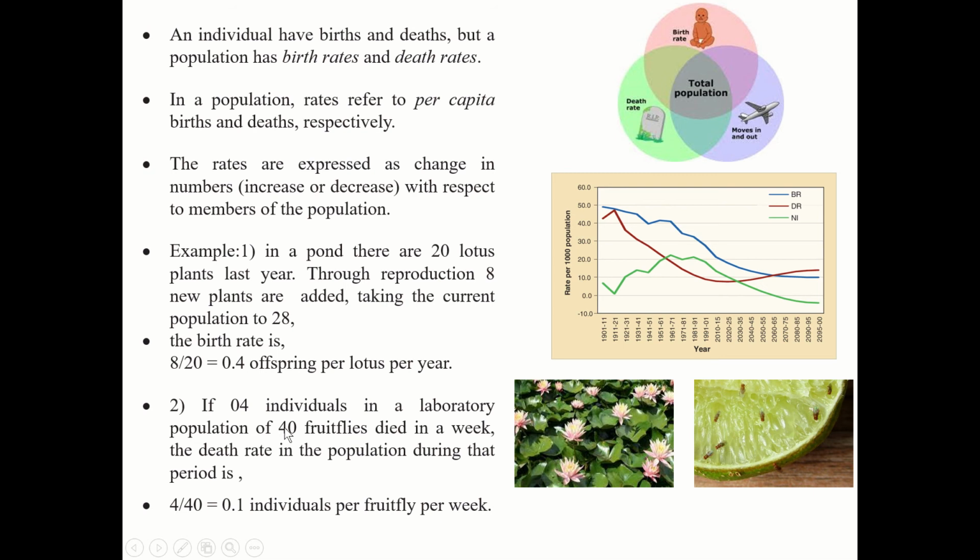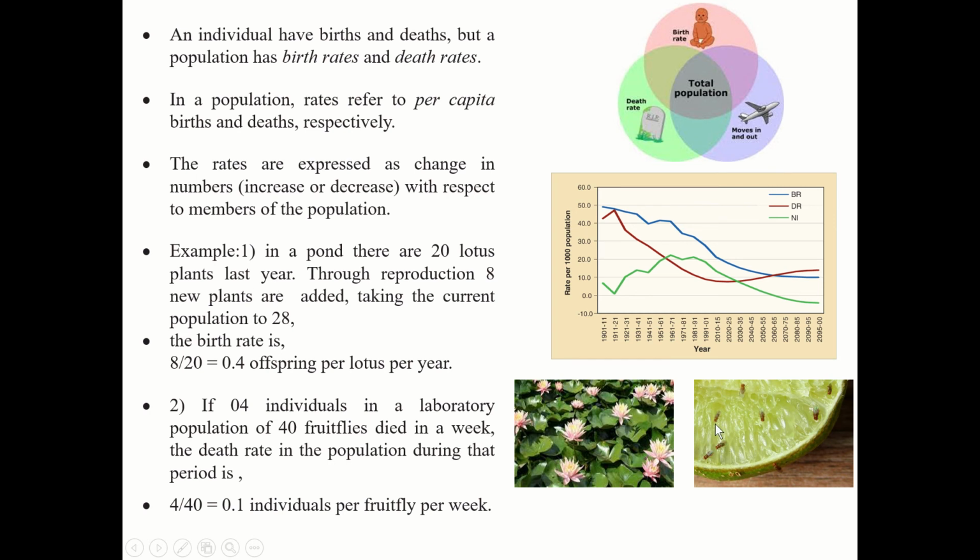Now similarly, another example: if 4 individuals in a laboratory population of 40 fruit flies died in a week. Now you see here the period changes. Earlier it was a year, now it is a week.